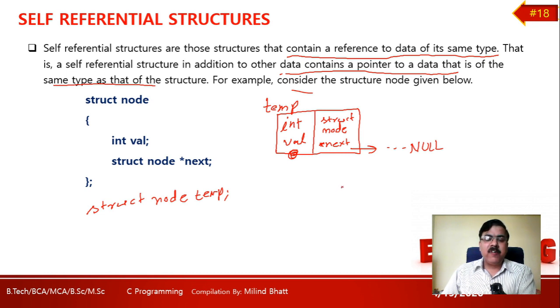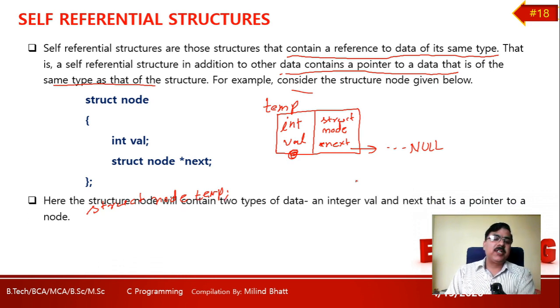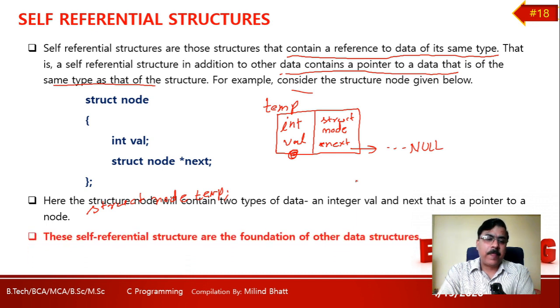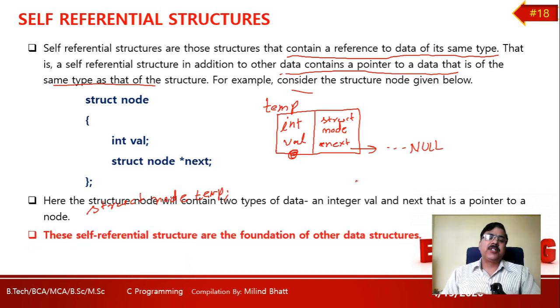This becomes the foundation of data structures. We will study such a subject in later semesters. Here the structure node will contain two data types, an integer value and a pointer to a node. That means a self-referencing pointer. These self-referential structures are the foundation of data structures.